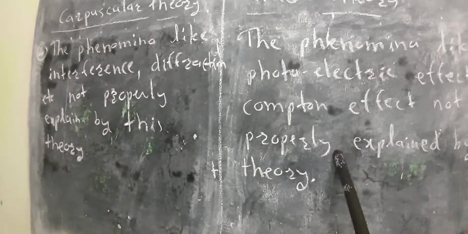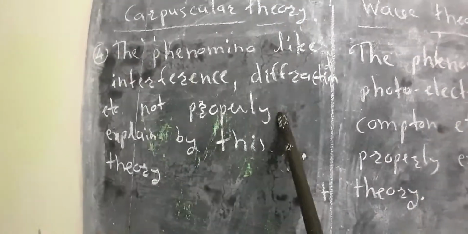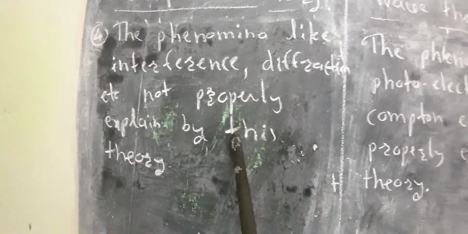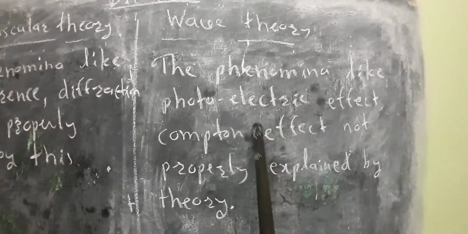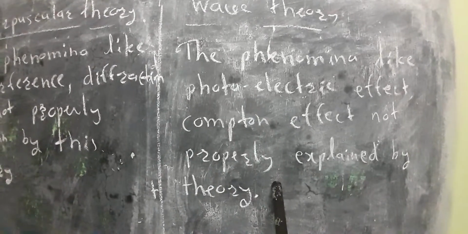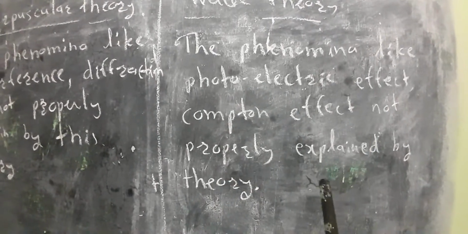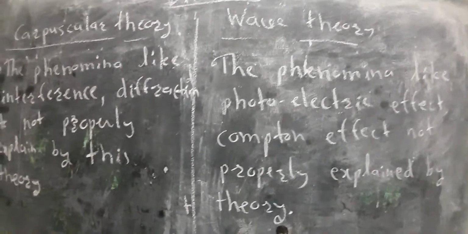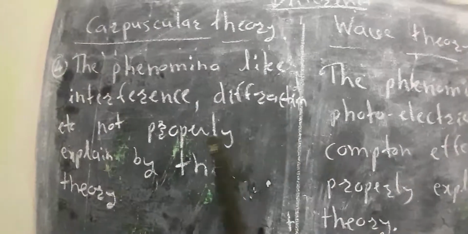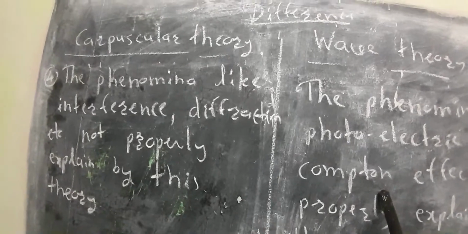That means in some phenomena like interference, diffraction, etc., we can explain by the wave theory of light. That means light behaves sometimes just like a wave, and in phenomena like the photoelectric effect and Compton effect, which can be explained properly with the help of particle nature, light has a tendency to behave like a particle. Therefore it was believed that light consists of two natures, or dual nature, particle nature and wave nature. So it was accepted that light has dual nature.